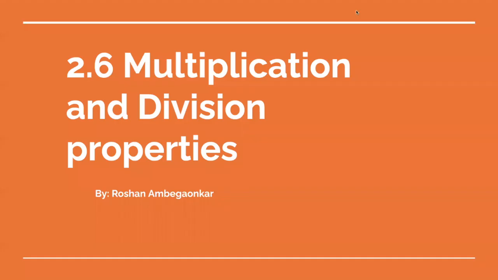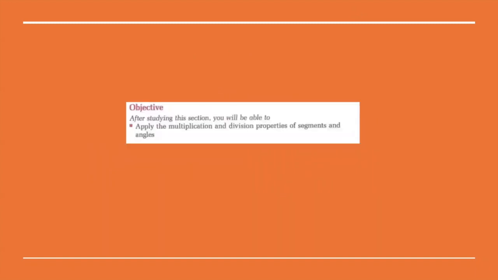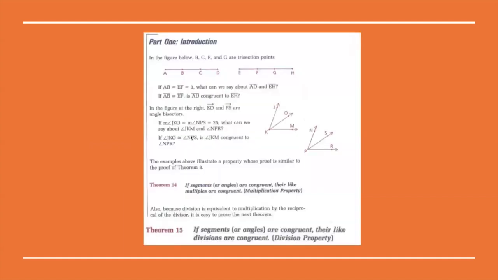Section 2.6 Multiplication and Division Properties. The objective of this section is to apply the multiplication and division properties of segments and angles. In the figure below, B, C, F, and G are trisection points.